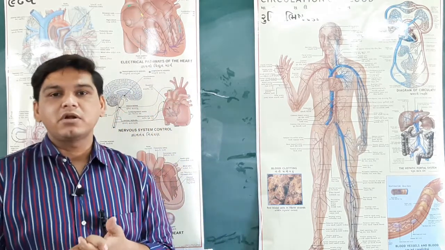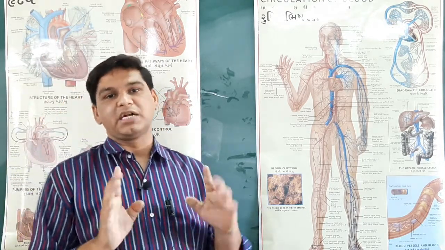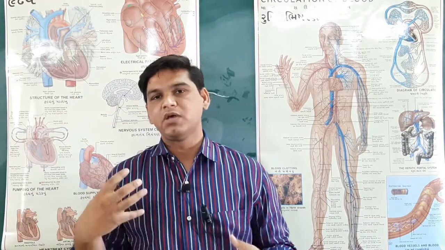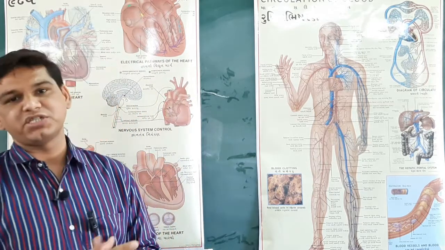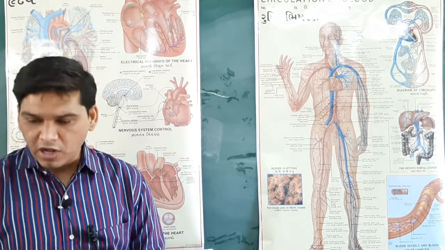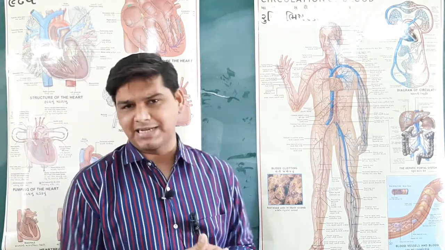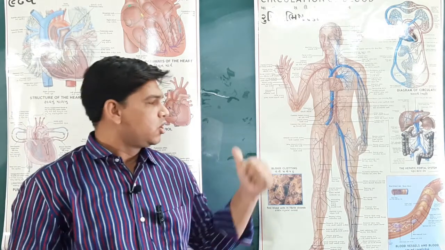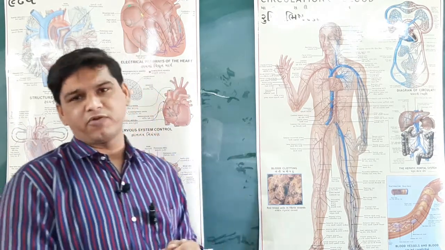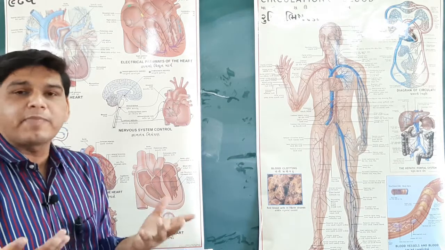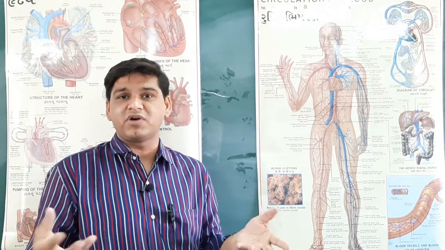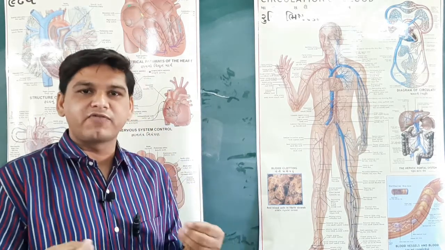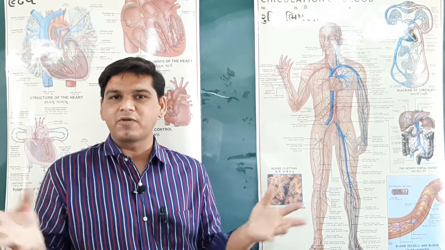Now, what do we mean by transportation in plants? First we will discuss transportation in plants, then how the human body carries out this process. First of all, there are two types of plants: lower order plants and higher order plants. Plants are also living organisms which require nutrients, which they absorb from water, food, oxygen and carbon dioxide from the atmosphere.